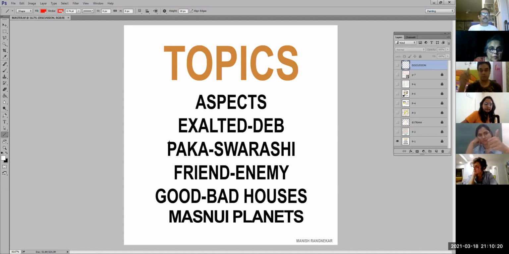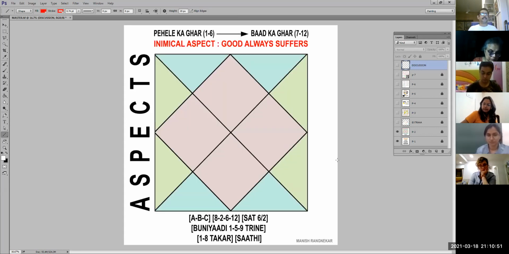Okay. So the topics which we are going to take up today are firstly the aspects, the special aspects of Lal Kitab, the exalted debilitation, that is the Uch and Neech ka tabulation, the Pakka and Swar Rashi ka tabulation, which all four put together we call it as the Char Dham. Okay. Then the friend enmity tabulation, then the Masnui planet ka tabulation, and then the good bad houses, in which planet acts good or bad in which houses. That is the thing. Okay. So let's just start now immediately without wasting any time.